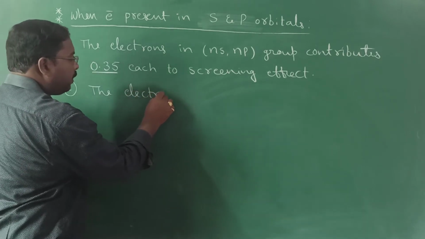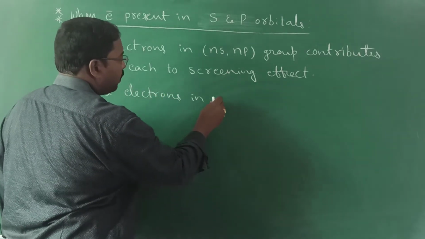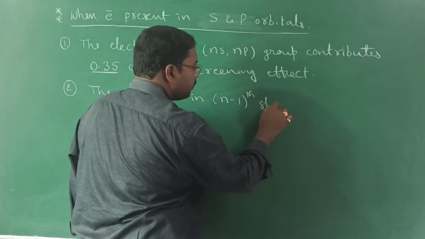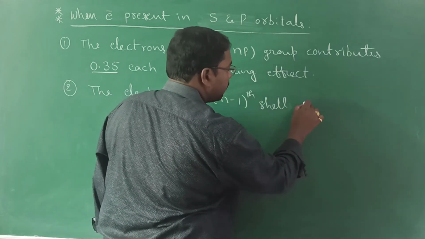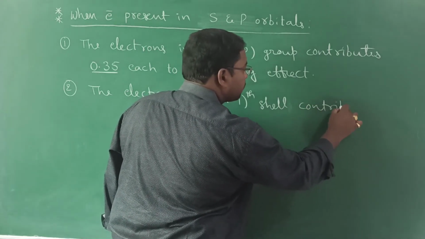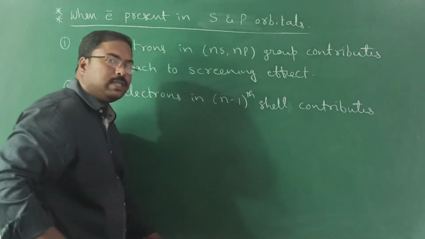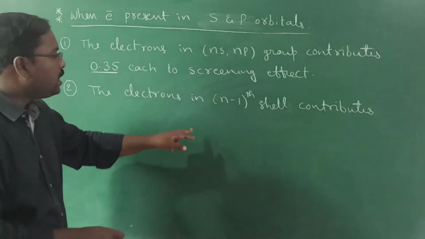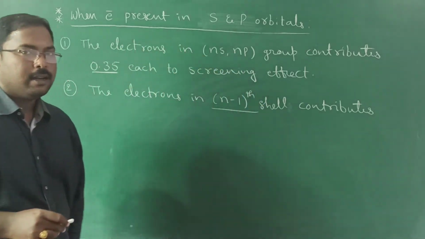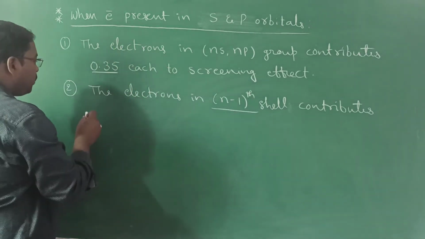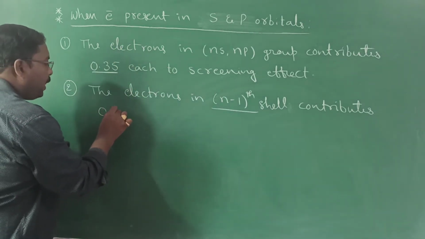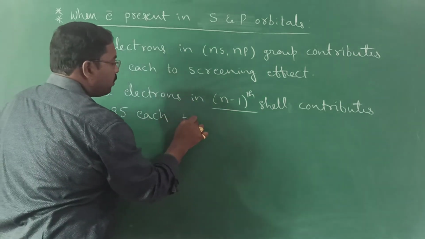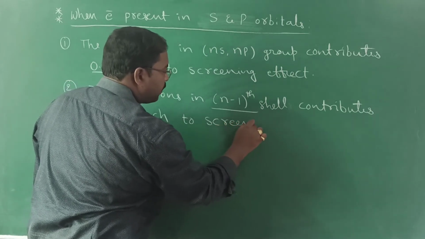The electrons in the n-1 shell contribute. The n-1 shell means, the last shell is the nth shell, and the second from the last is known as the n-1th shell. So the electrons in this n-1 shell contribute 0.85 each to the screening effect.